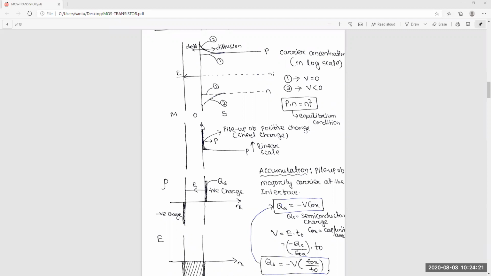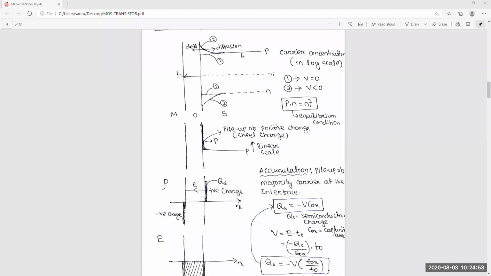So it is generally called a positive sheet charge, due to this negative voltage. Okay, so got this point? Yes, sir. This sheet of charge is there in the semiconductor area, at the surface, because this part is oxide and this is silicon. So at this boundary, the charges will be a sheet charge.